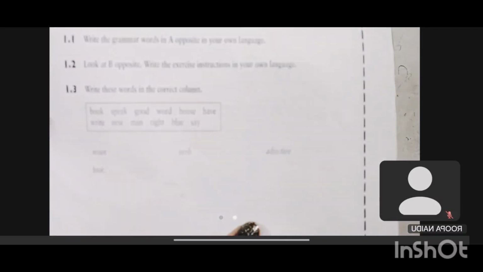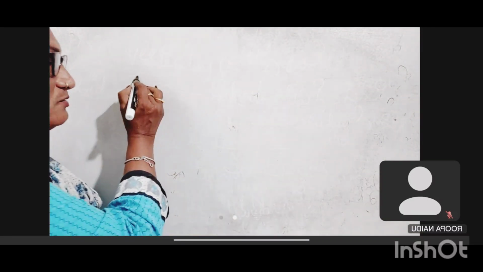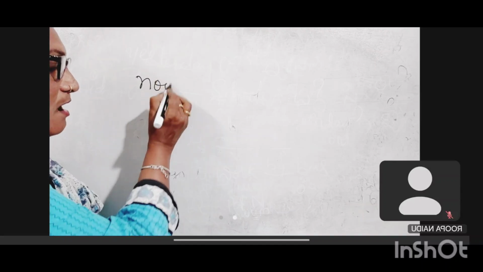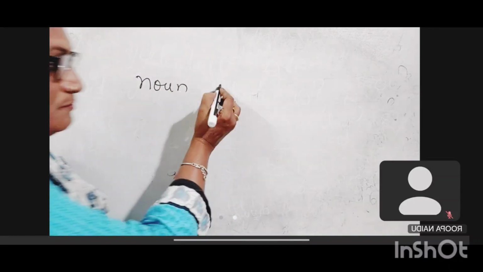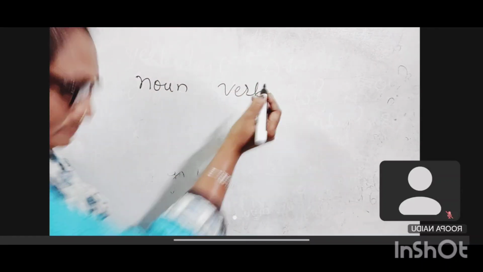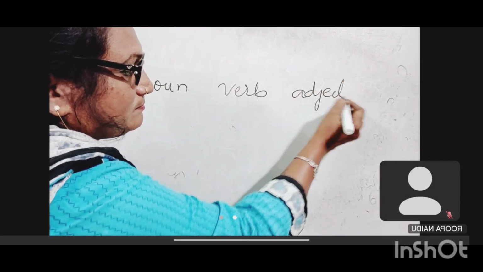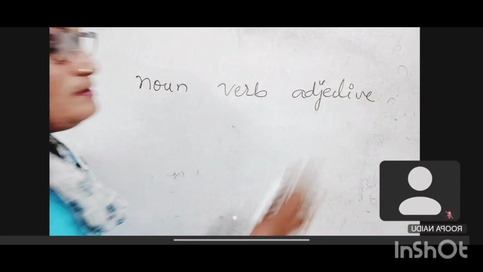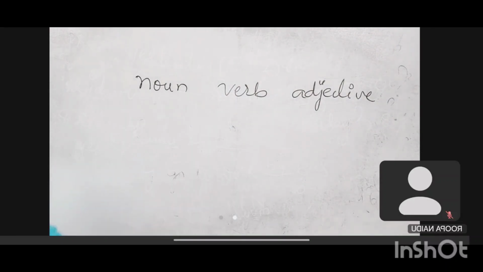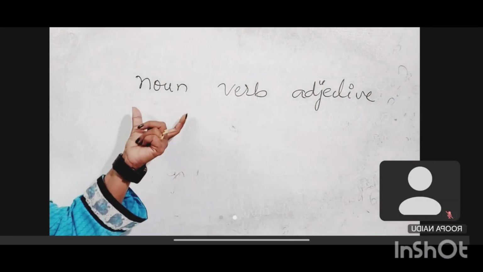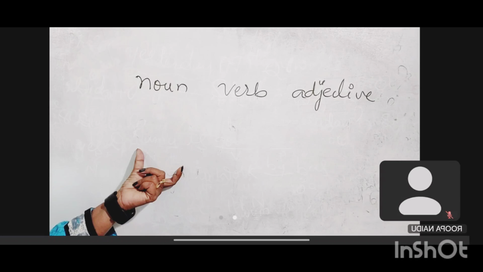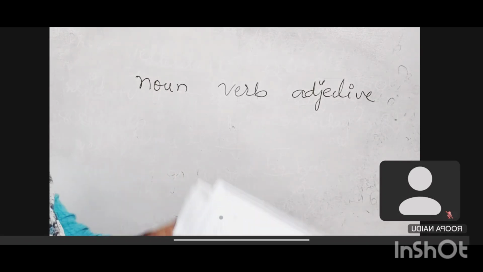It is easy to explain like this, but it's not appearing clearly to you. You have to write on the board noun, verb, adjective. Take any 2 or 3 according to the class. Ask them for some nouns to write here. They only give the answers here in the box, madam.